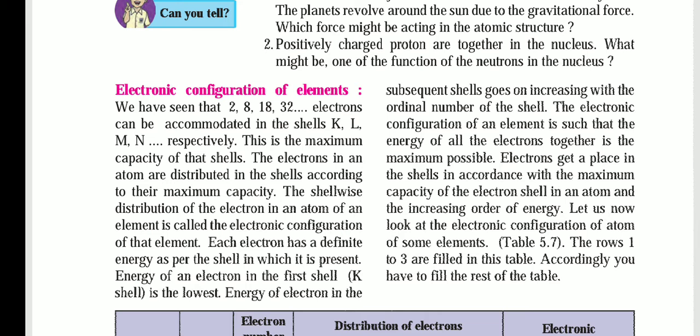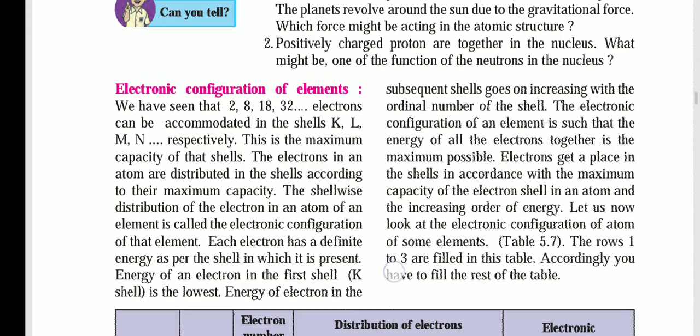The electrons in an atom are distributed in the shells according to their maximum capacity. The shell-wise distribution of electrons in the atom of an element is called the electronic configuration of that element. For example, if an atom has 3 electrons, then 2 will be in the K shell and the 1 remaining will be in the L shell. The electronic configuration is written as 2, 1. We will study this further.